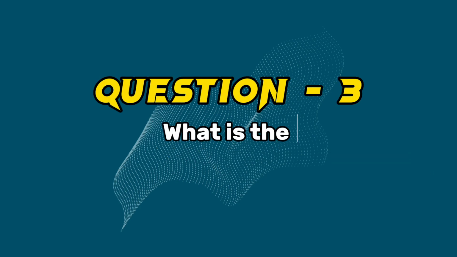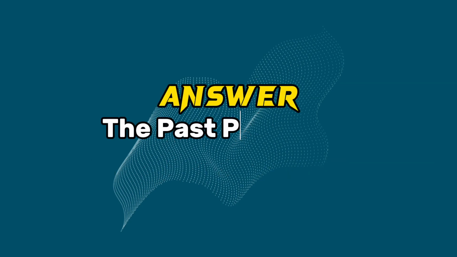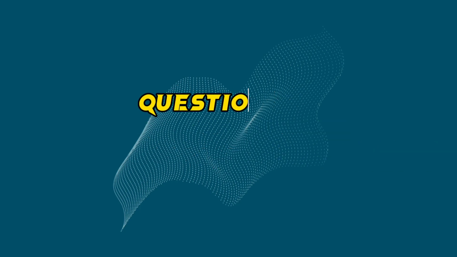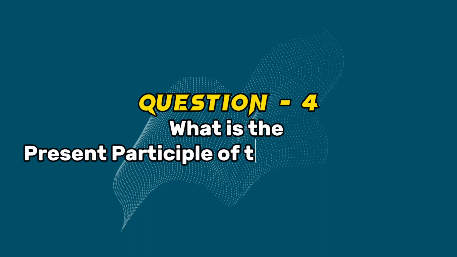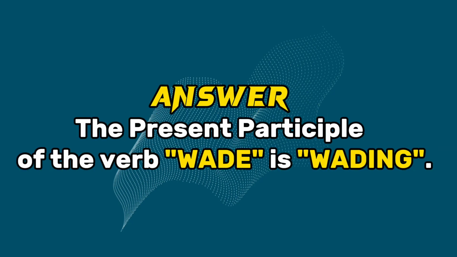Question 3. What is the past participle of the verb wade? Answer. The past participle of the verb wade is waded. Question 4. What is the present participle of the verb wade? Answer. The present participle of the verb wade is wading.